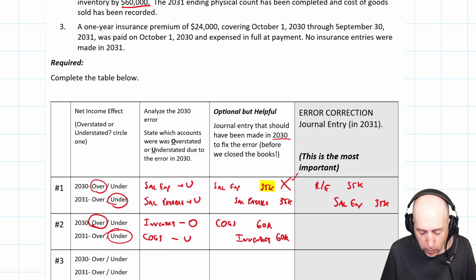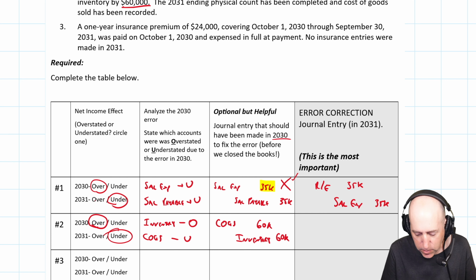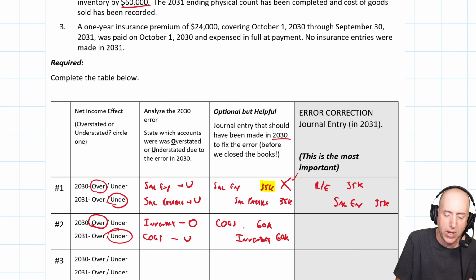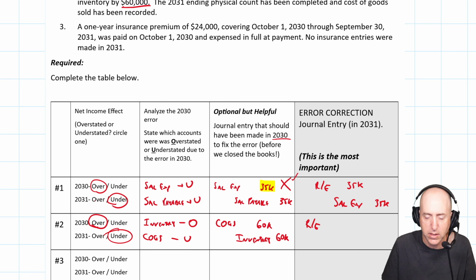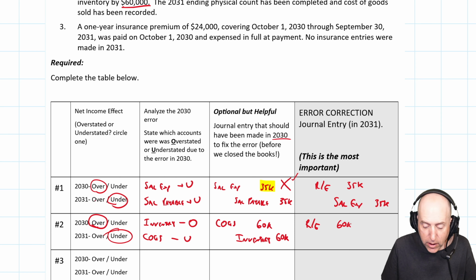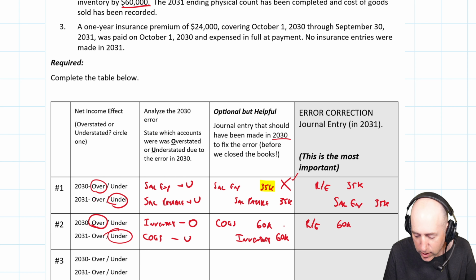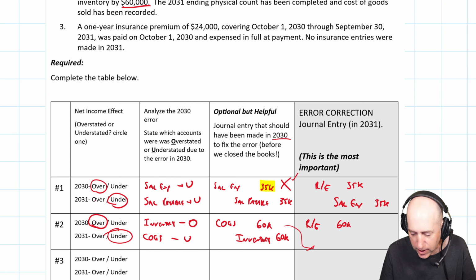Well, I always look at what was off. There's generally going to be an expense or a revenue account that's off. I look at the income statement account that was off, and COGS is our income statement account. And I go, all right, how do I fix that? Well, I can't go back in time and debit the expense. So I have to debit retained earnings to catch that expense, 60K. And my credit, just as it was before, is to COGS. I take whatever the income statement account is and I credit it here.